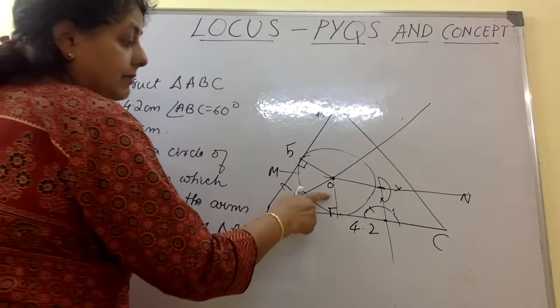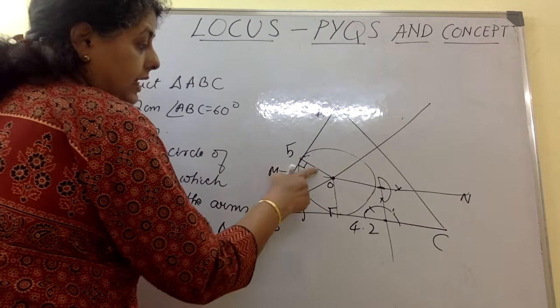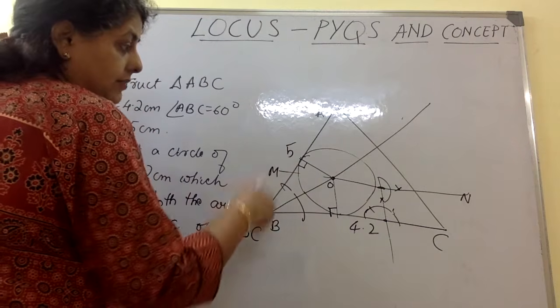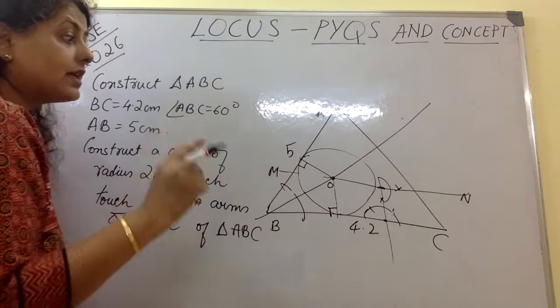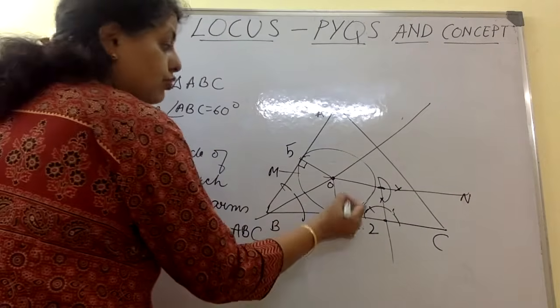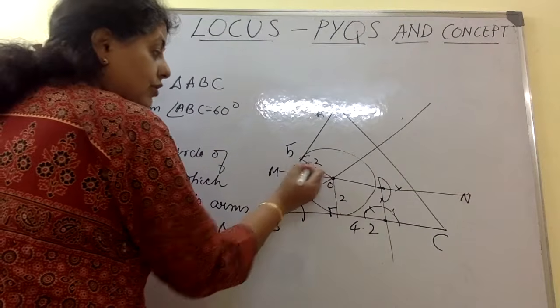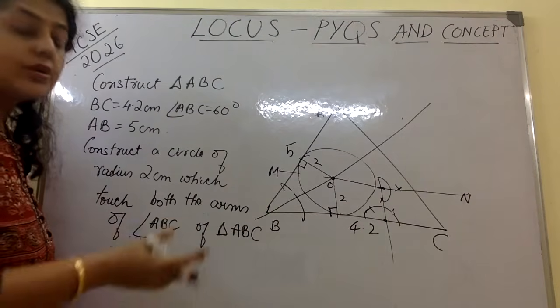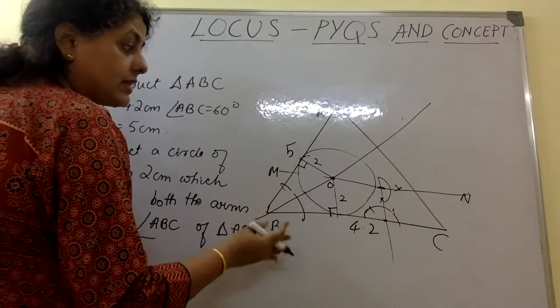If I make a perpendicular on the line AB and on the line BC, they will be equal. If this is 2 because of the parallel line, this will also be 2 because of the angular bisector. Do you follow?